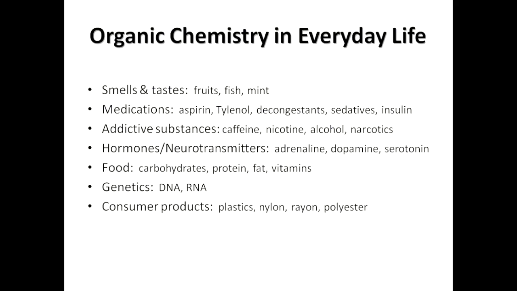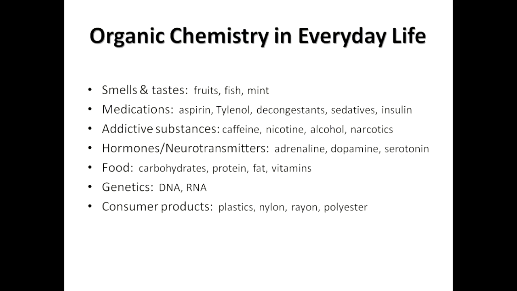Similarly, food: carbohydrates, proteins, fats, and vitamins, which are the main compositions of food, are organic in nature.